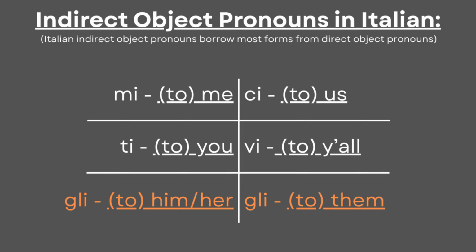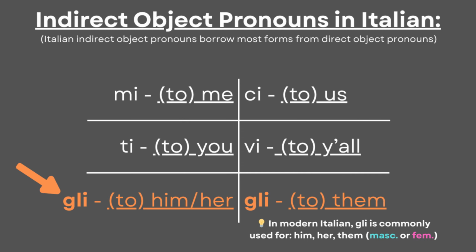Even so, to him, to her, and to them have the same pronoun, li, be it masculine or feminine, so context will show the difference in gender and number. As a note, this pronoun also has a traditional form, le, but is less common in speech.